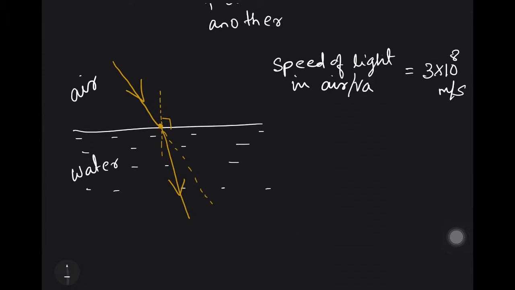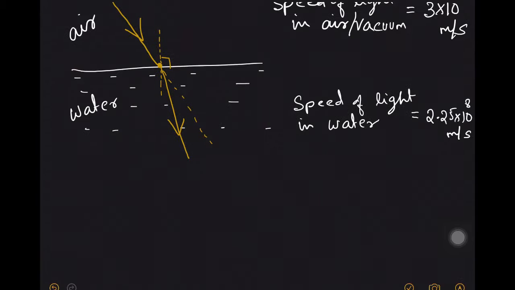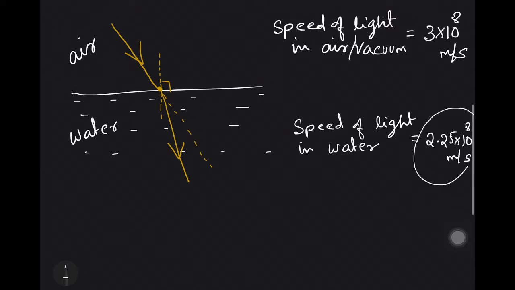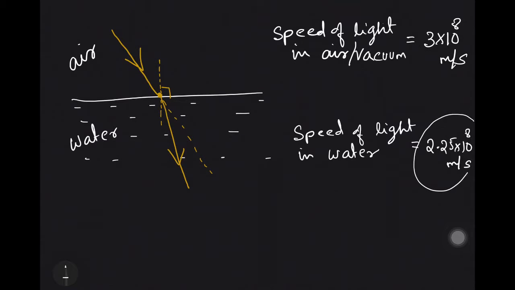Air or vacuum, the speed is same. And speed of light in water is slightly less. It is approximately 2.25 into 10 to the power of 8 meter per second. So we see here that the speed is different in air and in water.